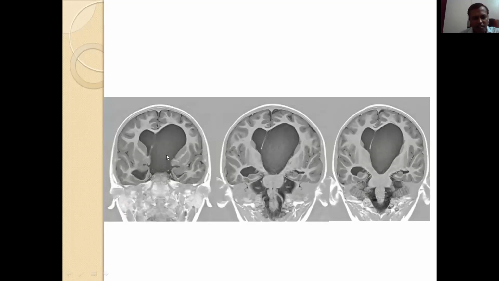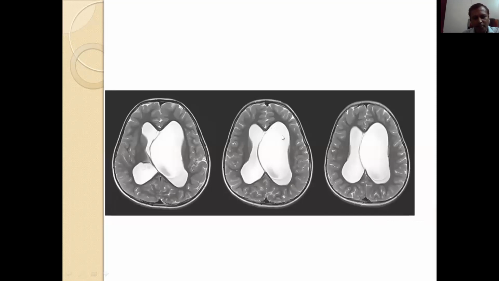And this is a coronal section where the left ventricular cyst is impinging on the septum pellucidum and the foramen of Monro, and also intruding into the third ventricle and impinging on adjacent structures. So this is a T1 weighted image, where water is black, white matter is white, and gray matter is gray.